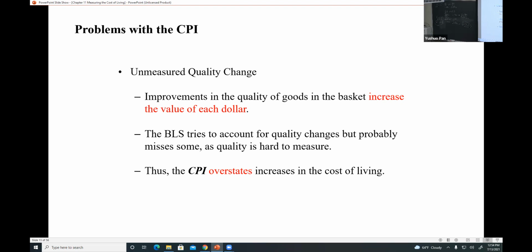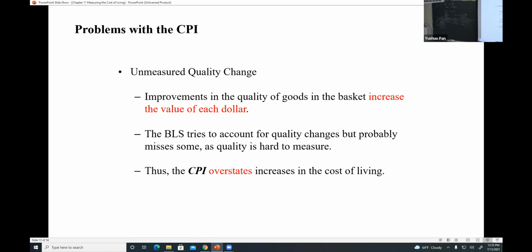The last one is the unmeasured quality change. Improvements in the quality of goods in the basket increase the value of each dollar. So if there is an improvement of quality, that will increase the value of each dollar, because with each dollar you can buy higher quality stuff. The BLS tries to account for quality changes, but probably misses some, as quality is hard to measure. Thus, if the quality improved, then the CPI overstates the increase in the cost of living.